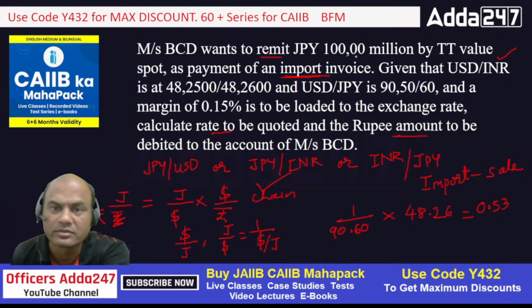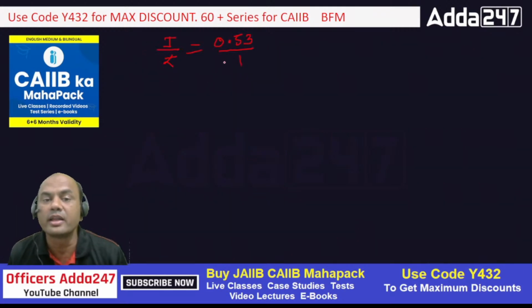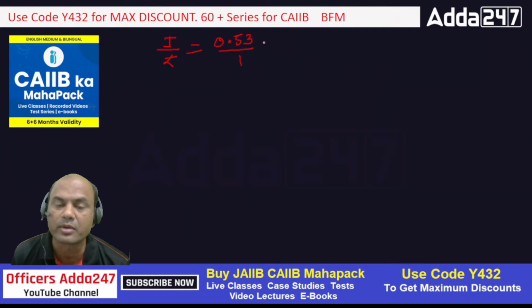And what is the question now? Wants to remit 100 million by TT value for import, everything you know it. Now there is a margin involved over here, 0.15% margin. So what do I do with this margin now? Again the 3 rules which I told you in the earlier problem. So it is TT margin. This TT margin, what do I do? 0.15% TT, right?